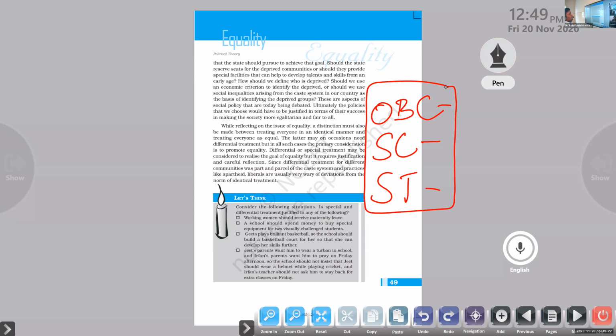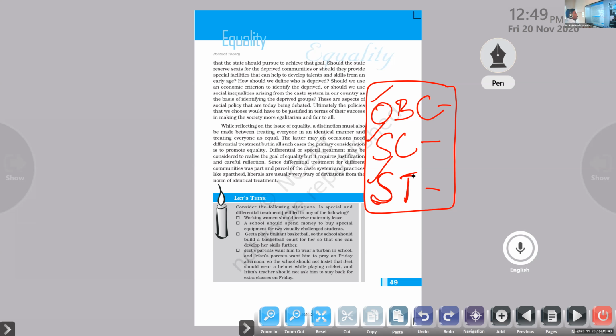Reservations and quotas for job opportunities and admissions in higher education institutions. This is applicable for OBC, other backward communities, SC, scheduled caste, and ST, scheduled tribe.